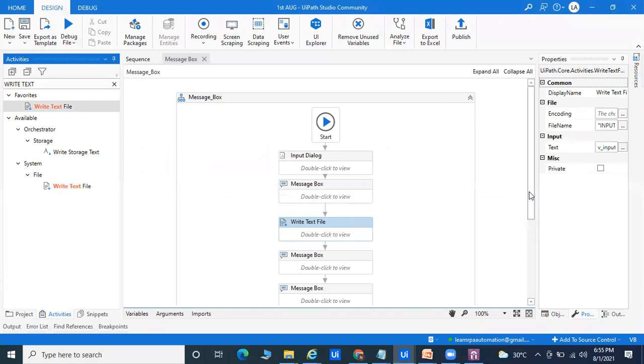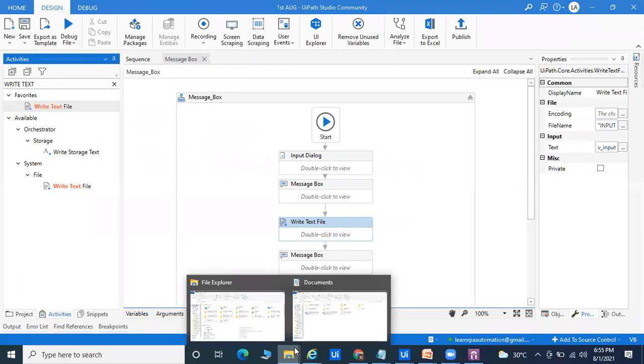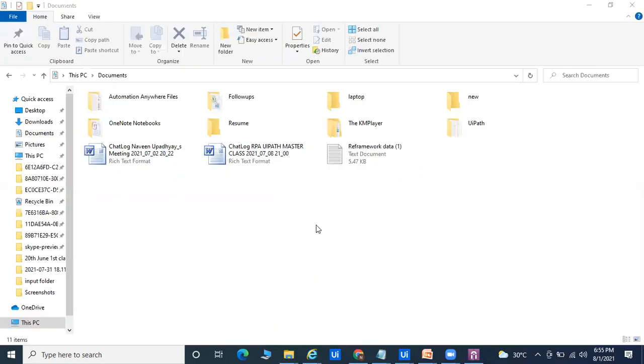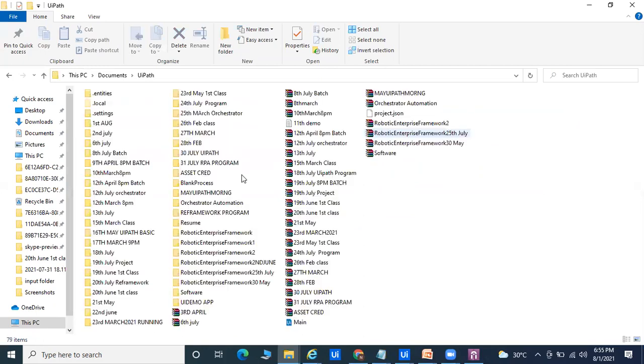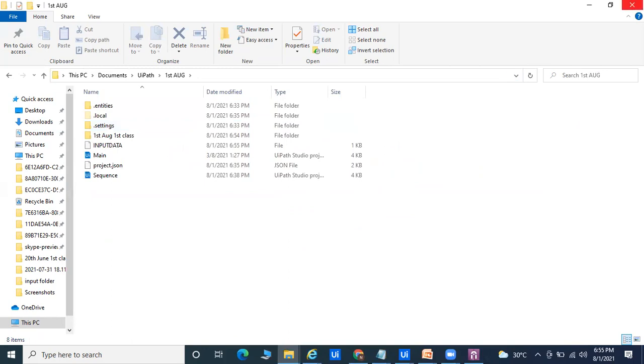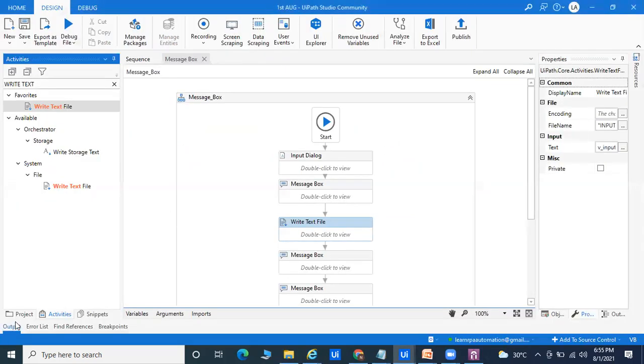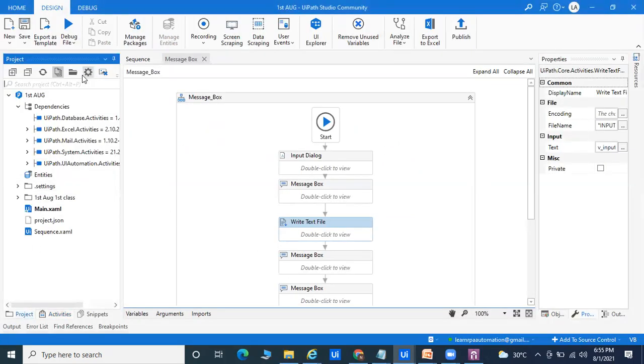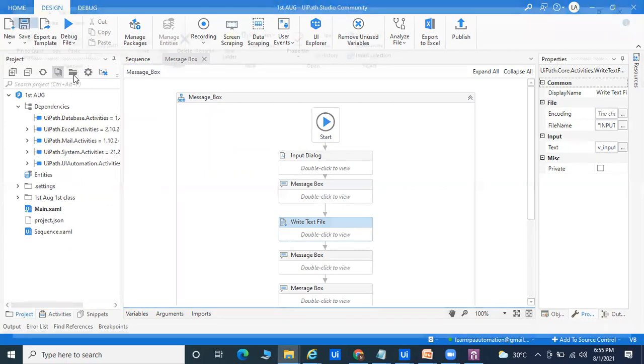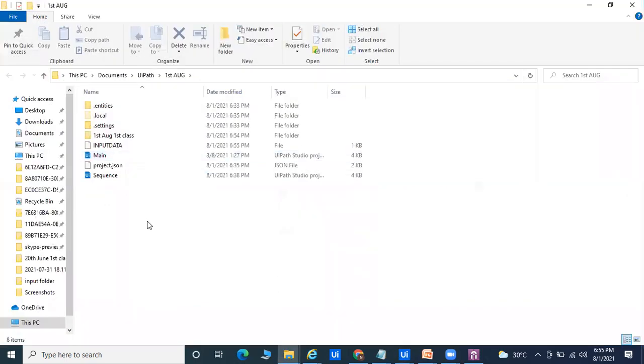Okay, so compared to all the tools, if you go to the other tool, you have to go inside your system and check where we have written. You have to go like that, this way, to UiPath, to 1st August, and check. But UiPath is so advanced, it is not required to go like that. Directly come to the system, the project, the file explorer, and automatically you will go inside your system.